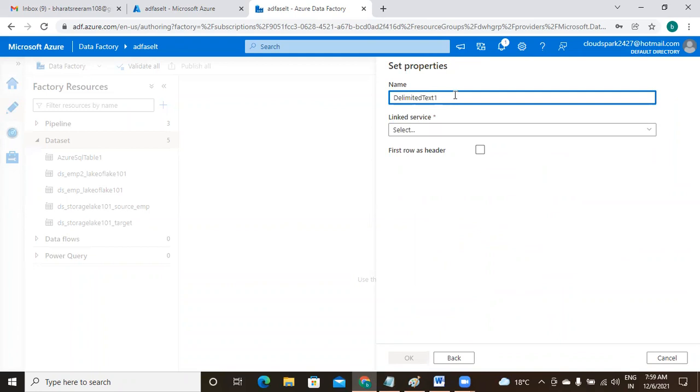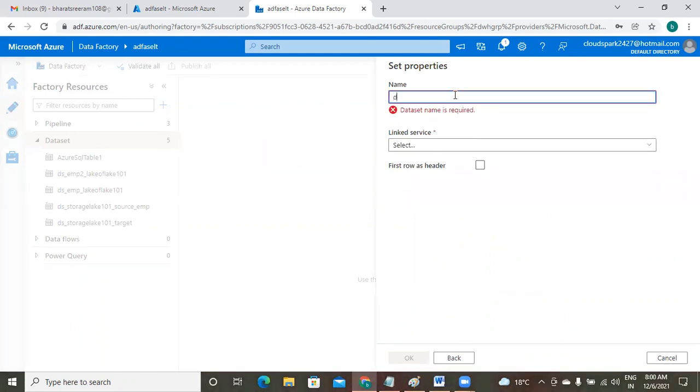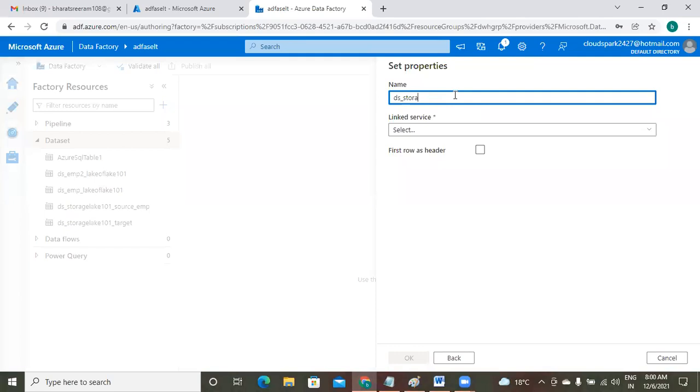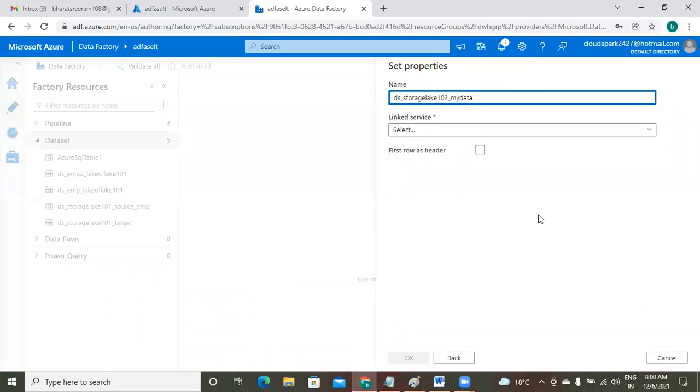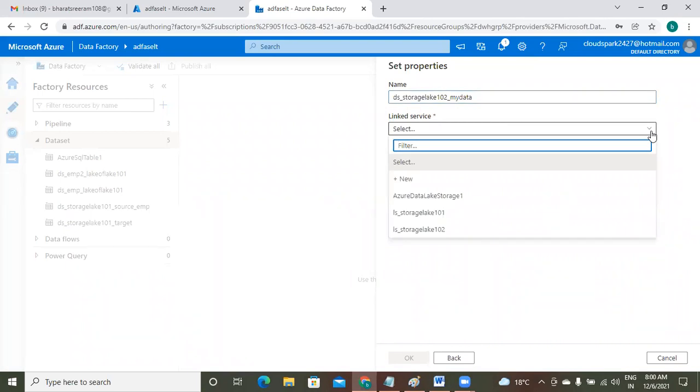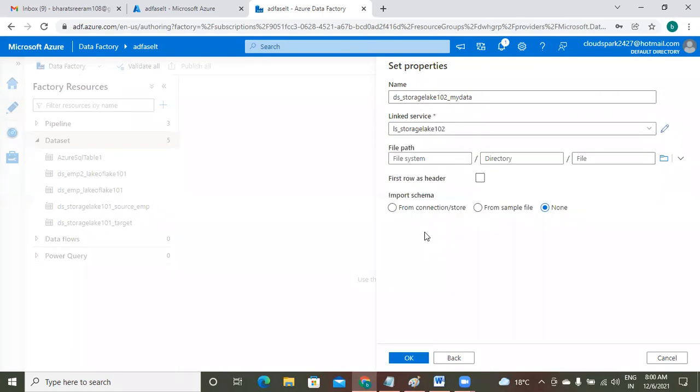The name I am giving is ds_storage_lake_102_my data. Some container name I am giving. This container is the target, but the target doesn't contain any files. Now we have to copy. That's why I'm not giving any file name. Linked service, the recent linked service I am giving. What is the recent linked service? LS storage 102. And select your file.